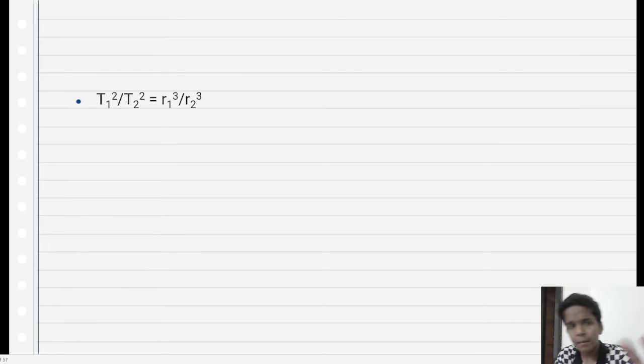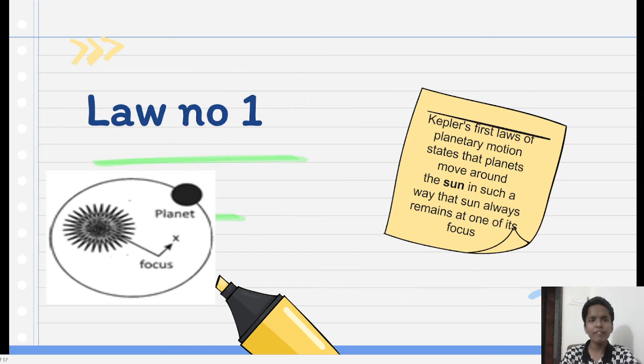This means the square of the time period of planet 1 divided by the square of the time period of planet 2 is equal to the cube of the radius of planet 1 divided by the cube of the radius of planet 2. This is the formula given by Kepler. We will discuss once again.